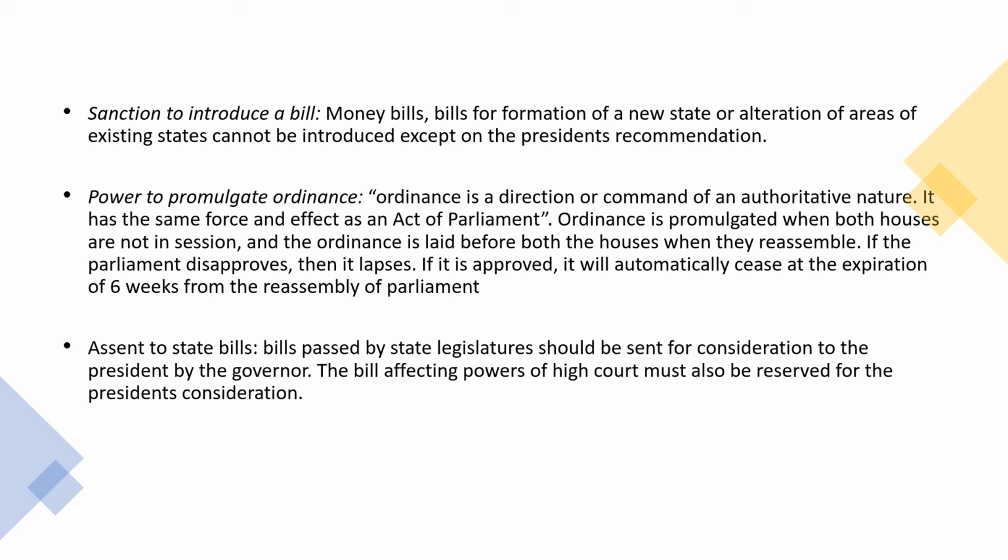Ordinance is promulgated when both houses are not in session, and the ordinance is laid before the houses when they reassemble. If the Parliament disapproves, if they don't agree to the President's ordinance, then it lapses. Then it will have no control. If it is approved, it will automatically cease at the expiration of 6 weeks from the reassembly of the Parliament. As to state bills, bills passed by state legislatures should be sent for consideration to the President by the Governor. The bill affecting the powers of the High Court must also be reserved for the President's consideration.